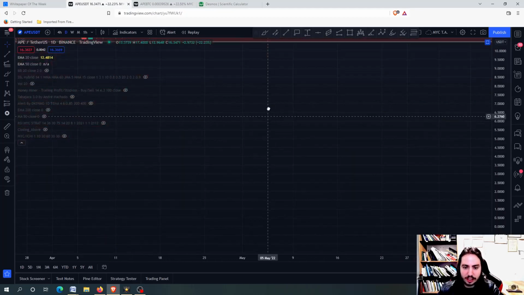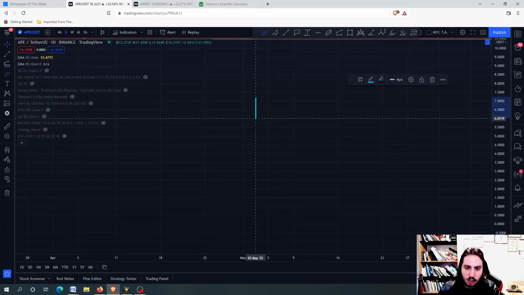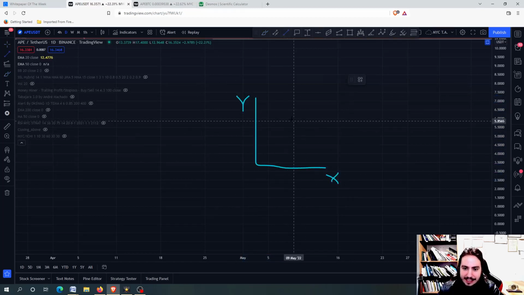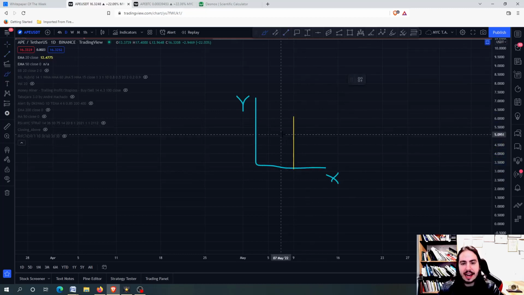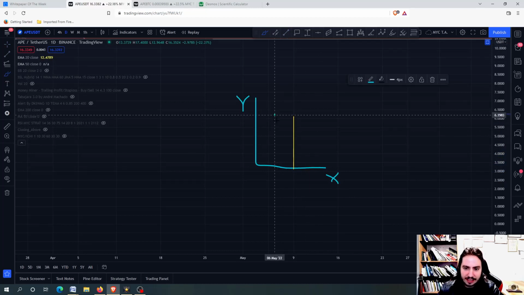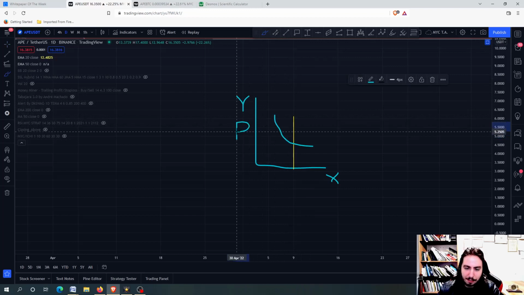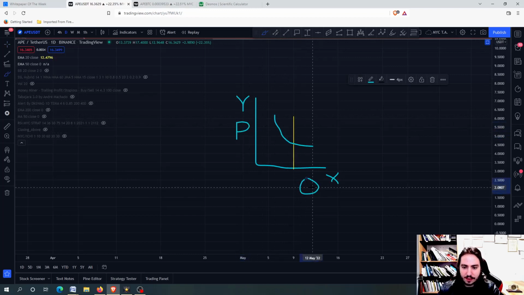I'm going to the blank point right here, and I'm going to show you the Y and the X diagram. This is the Y, this is the X, and this is the supply line, and the demand looks a little bit like this one right here. This is the price, and this is the quantity. When we have an increase in the demand, we have this diagram.